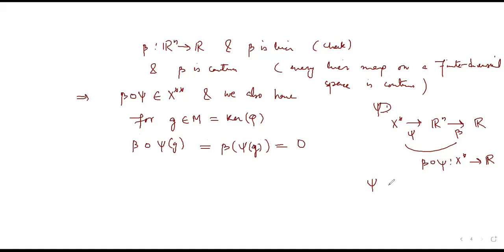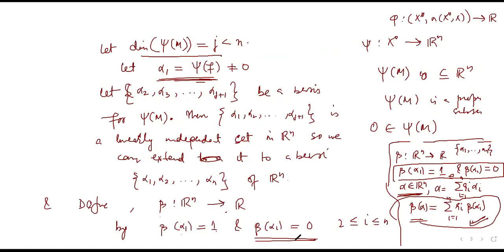Because psi of g belongs to psi of M, which is spanned by its basis alpha 2, alpha 3 up to alpha j plus 1, so it would be a combination of these vectors, and the beta we defined makes all of them 0. So you will get 0 via this formula.